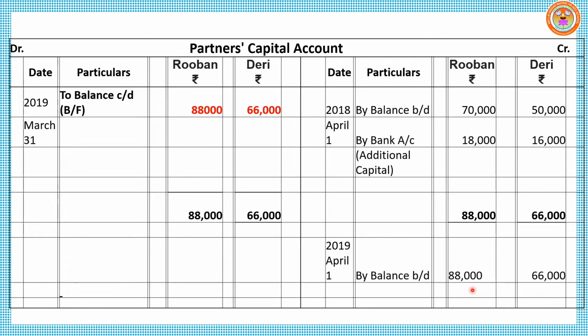If the partners are maintaining fixed capital method, two accounts should be prepared, capital account and current account. Under capital account, credit side only two items: opening capital and additional capital. Debit side, permanent withdrawn by the partners. If it is not there, then close it. Then create partners current account.